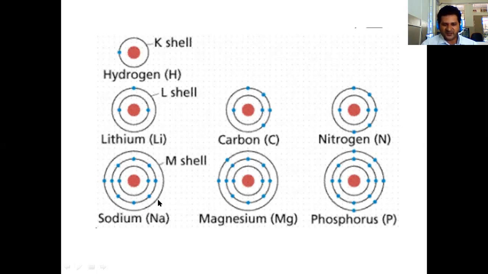We'll discuss the atomic number and mass number. Atomic number is nothing but the number of protons or number of electrons. Mass number means the number of protons and neutrons. Here are some of the atoms, for example. Magnesium contains 12 electrons, phosphorus contains about 32 electrons, nitrogen contains 7 electrons, and carbon contains 6 electrons. 6 electrons means 6 protons and 6 electrons.